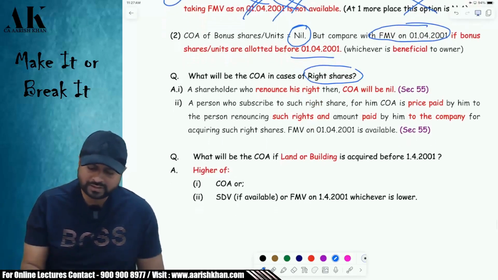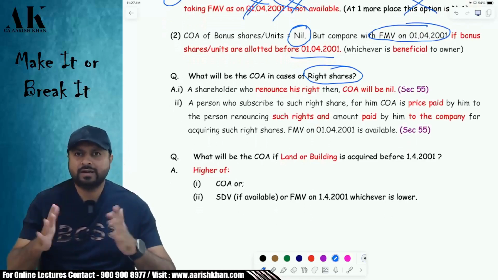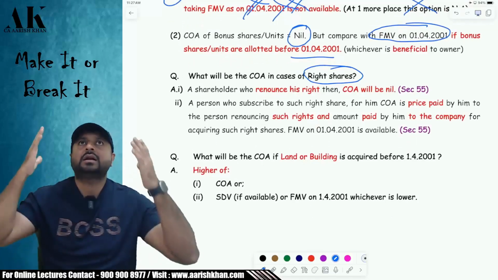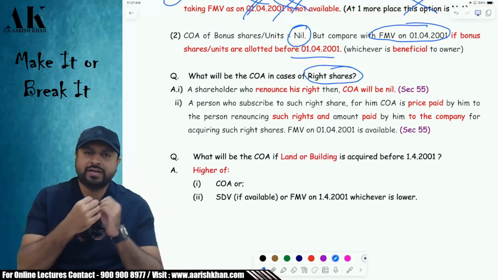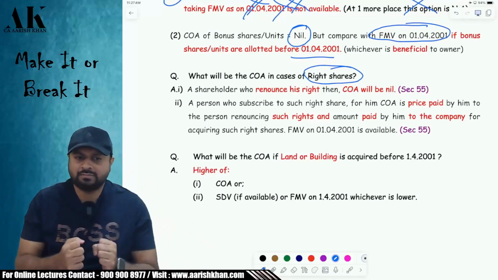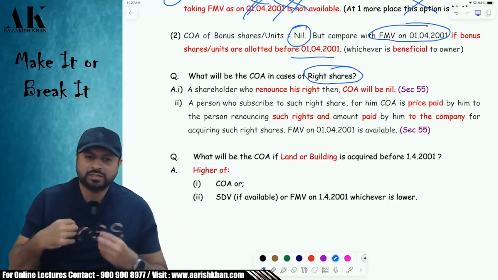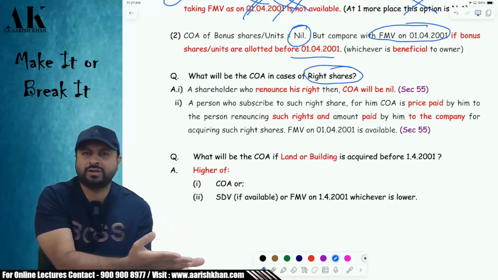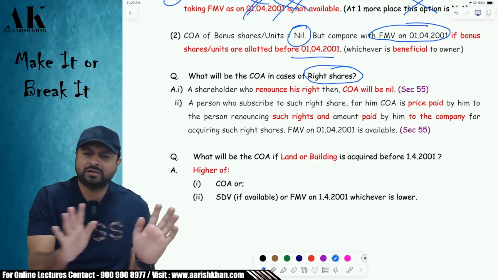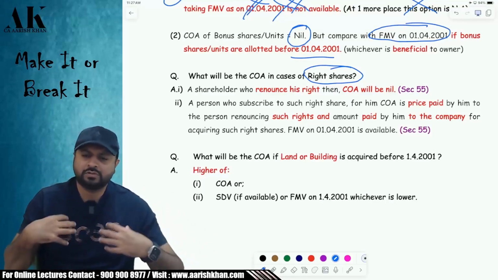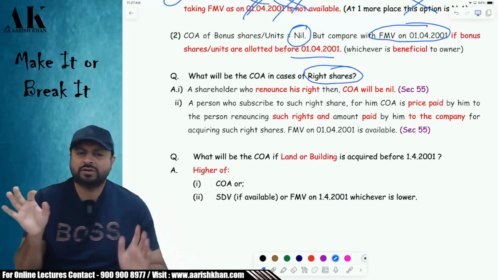What is the cost of acquisition in right shares, sir? Remember, I am a shareholder of a company. The company has given me the rights. Now, if I renounce the rights to someone, I will earn some money. Sir, what is the cost of that? The cost of that is 0. Suppose I renounce the rights of the right share to my friend, I told him that you buy the shares, I don't want to buy, you pay me 10,000 rupees. So 10,000 is my sale consideration, cost of acquisition is 0.